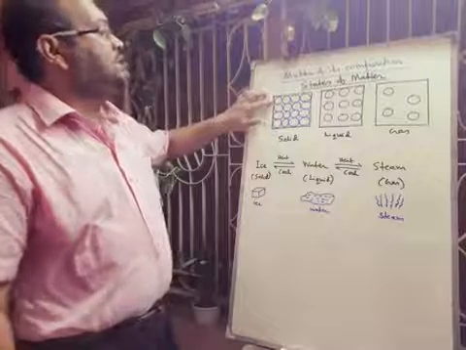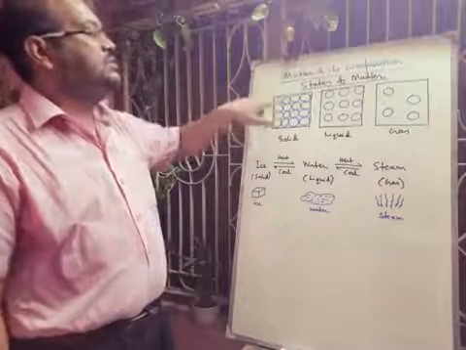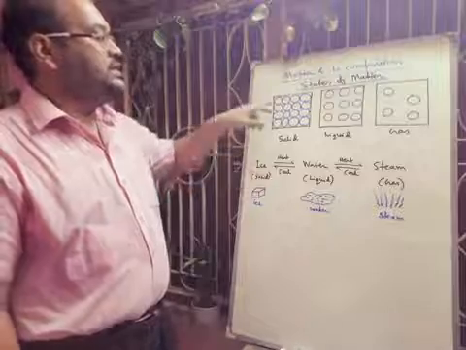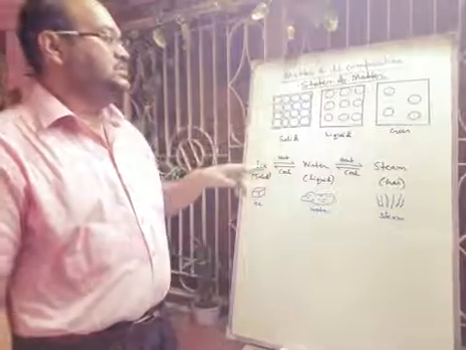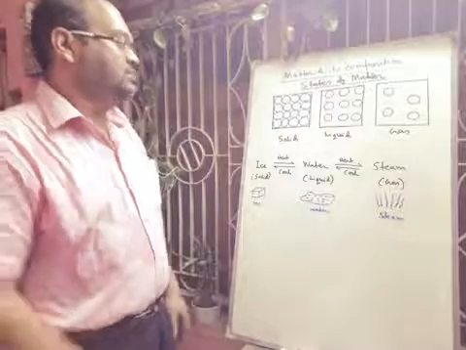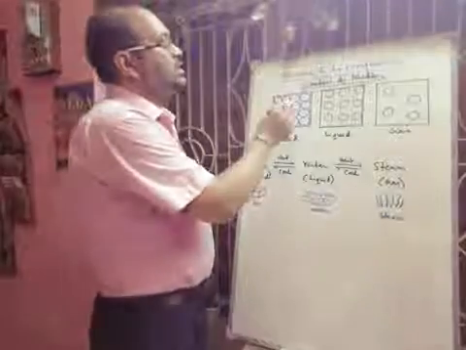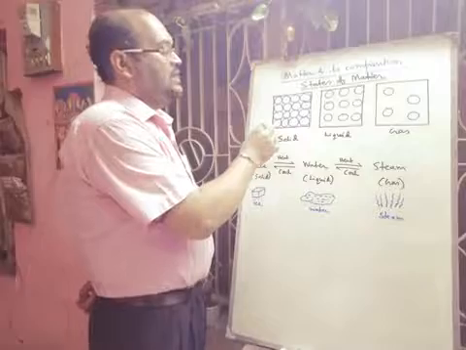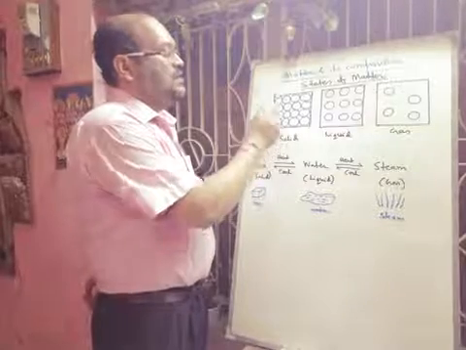So these are the solids, where we are showing the interparticle arrangement. Here they are very closely packed and their intermolecular space is very low. Practically there is no intermolecular space, very small intermolecular space is there. So here particles are very closely packed.